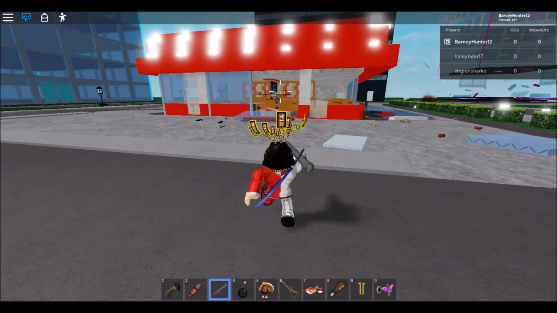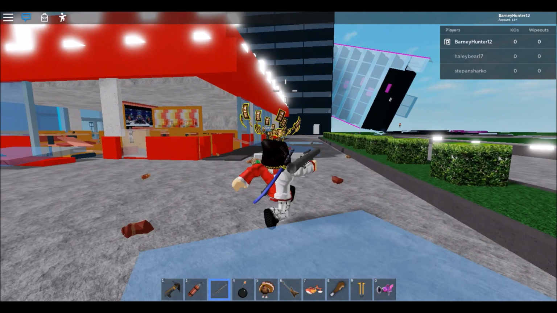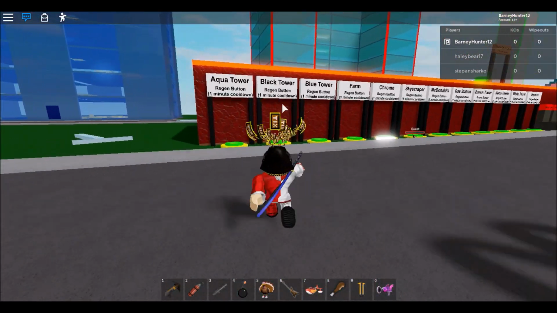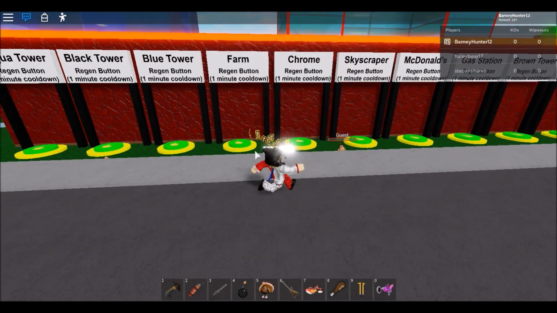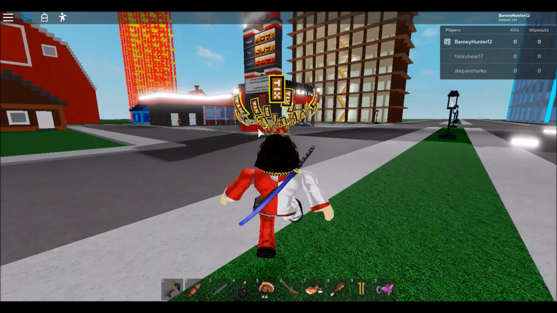Oh my god, this rocket launcher. Oh my gosh, look at that. Holy crap. Oh my gosh. Okay, so this is all the regen buttons here. Oh my gosh. Alright, I'm gonna go destroy the gas station.